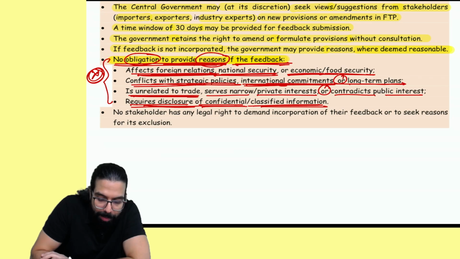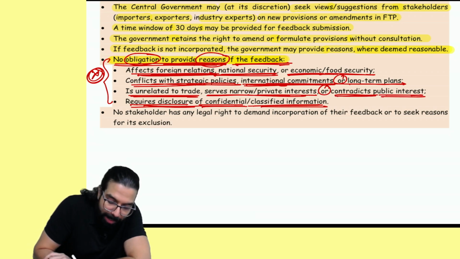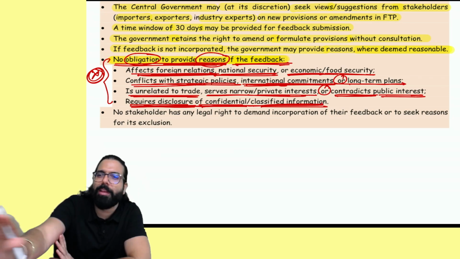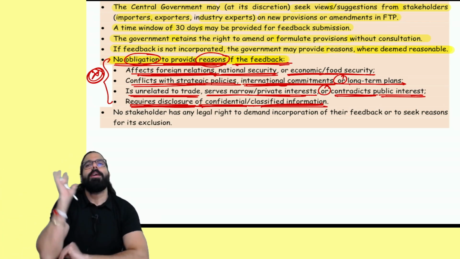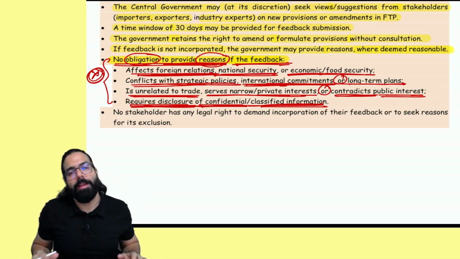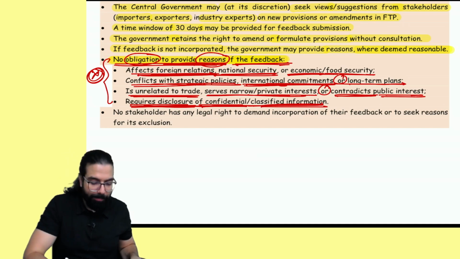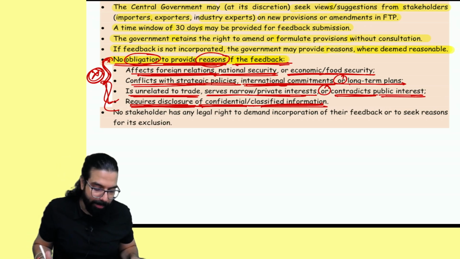If the feedback is unrelated to trade, serving narrow interest, contradicting public interest, or relates to disclosure of confidential information, then government will not give the reason why it has not incorporated that feedback in the policy. Please remember this, very, very important, can be asked in the exam.